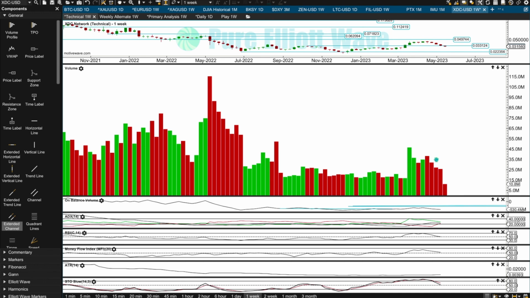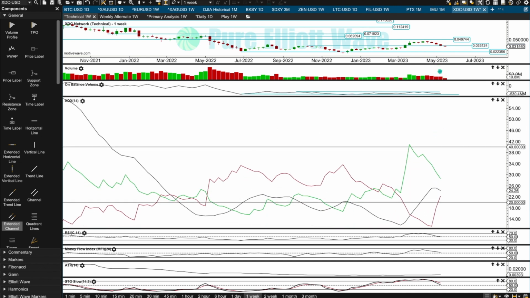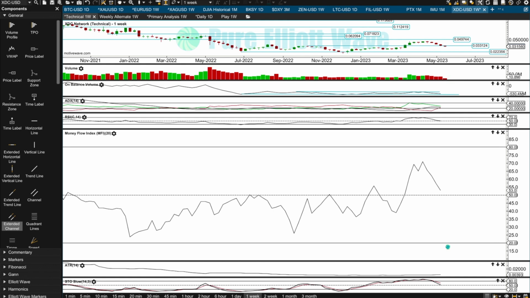So when you have less activity from buyers causing price to fall, that's when you get volume declining as price falls. On balance, volume was within a really quite a weak range, below resistance and above this weak support line, just at the bottom of this on balance volume portion of the chart. No signal on the weekly chart. ADX is declining. There's no clear trend at this time frame. The previous upward trend was indicated, but now ADX has started to decline as price moves lower. RSI is neutral. Money flow is neutral.